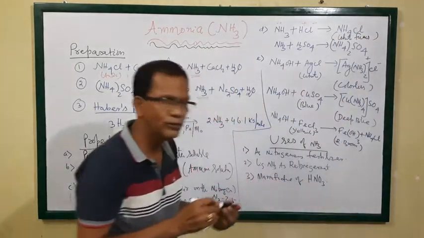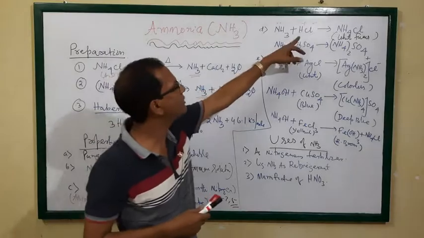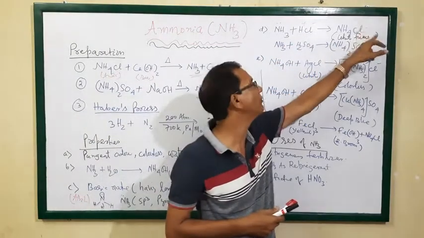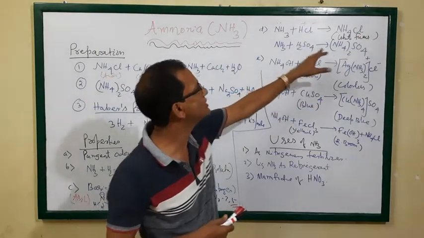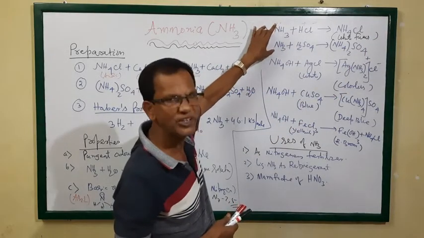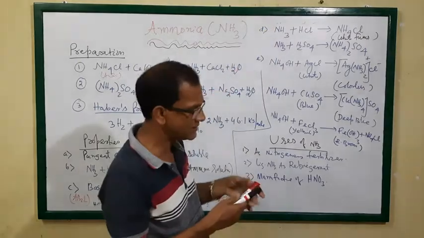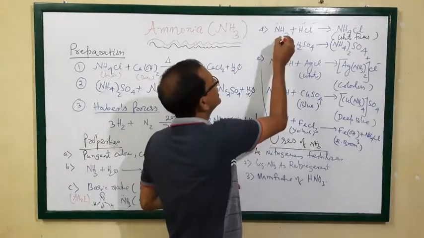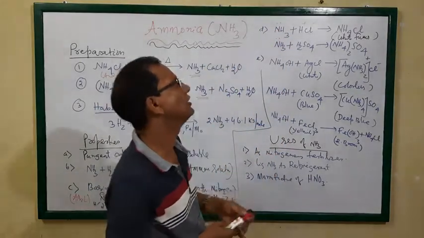White fumes will be formed. When ammonia contacts HCl, white fumes of ammonium chloride are formed; with sulfuric acid, ammonium sulfate is produced. So these are very important reactions of ammonia with acids, because ammonia is a base, so it reacts with acid forming salt.